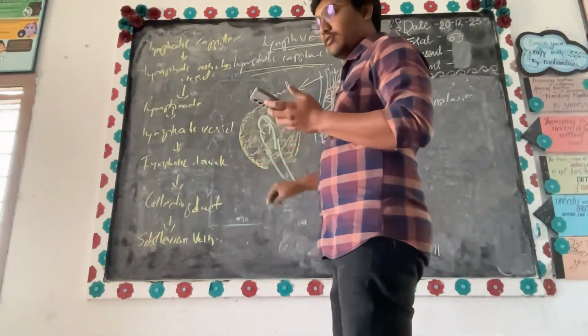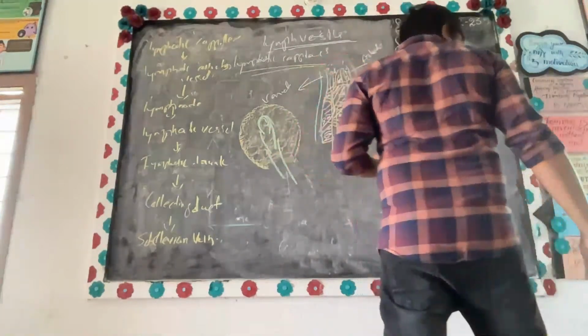Everybody can see, right? Yes or no? Yes, sir.